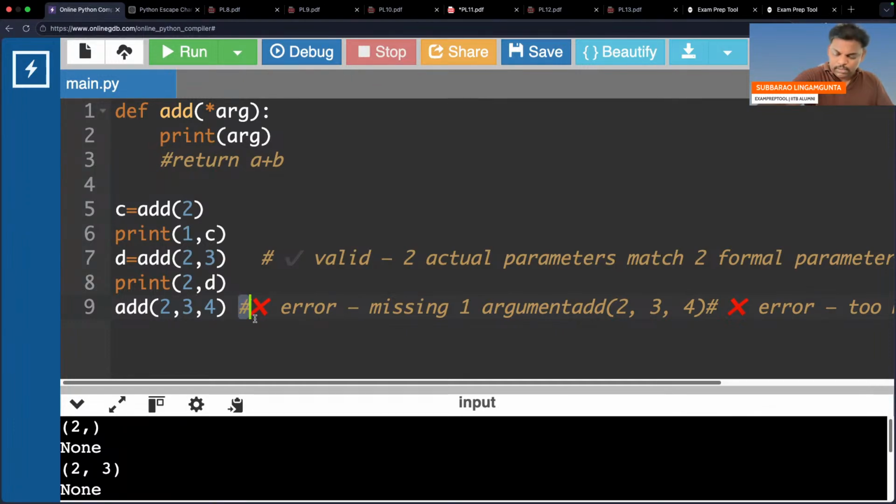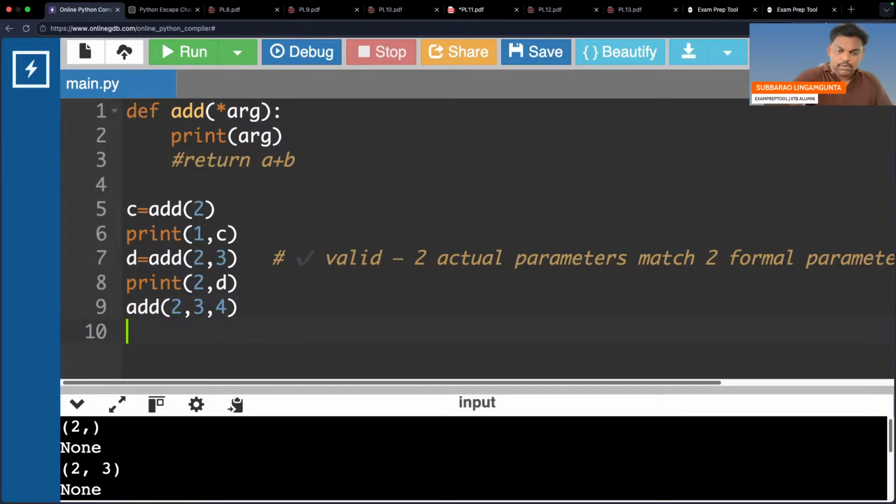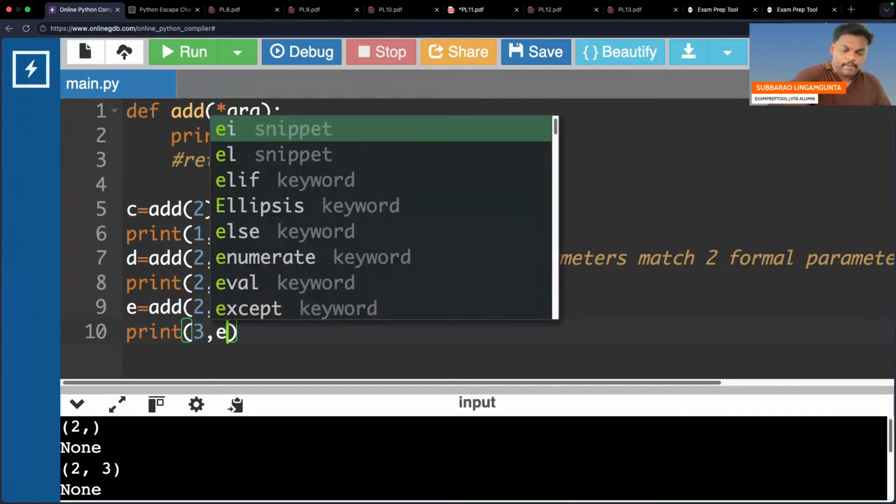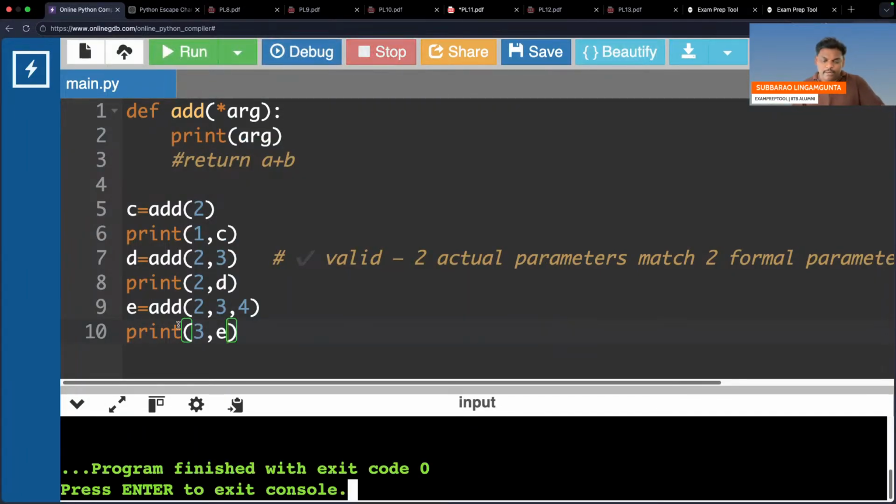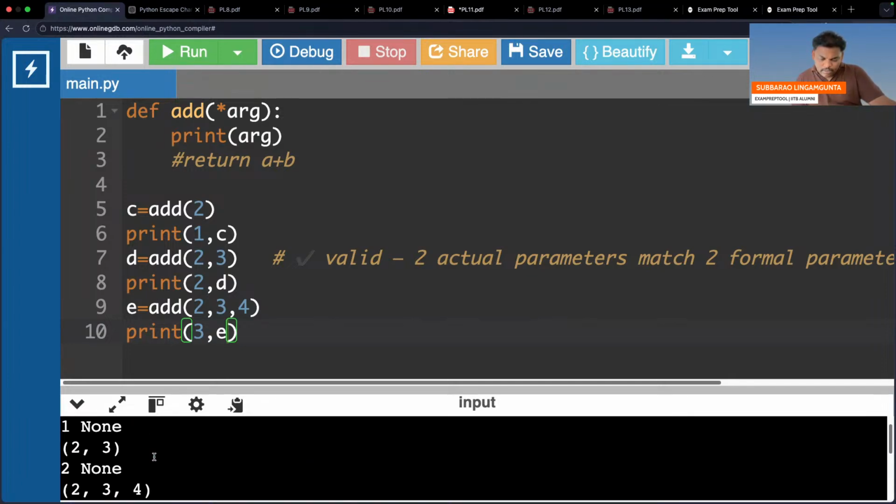Remove that. Third printf also. And E maybe. E is equal to... it is E. Now let me run it. What will happen? Careful everyone. Print this. From this function, you are not returning anything. That is the reason nothing is coming here.